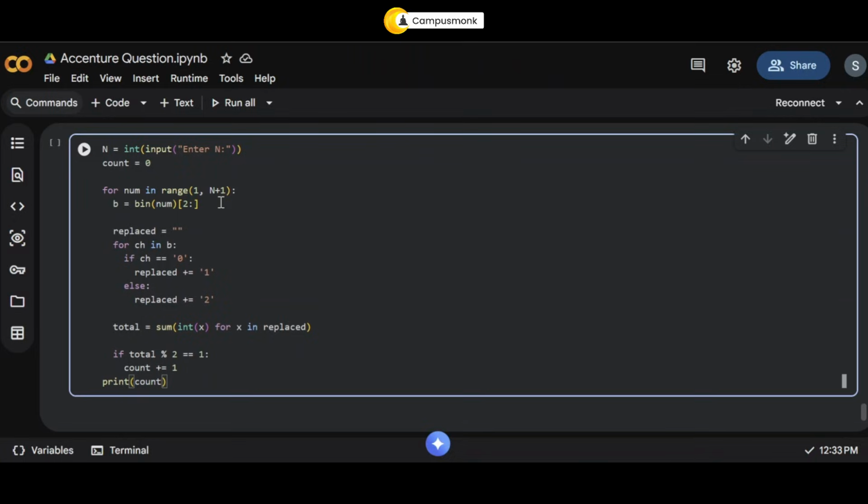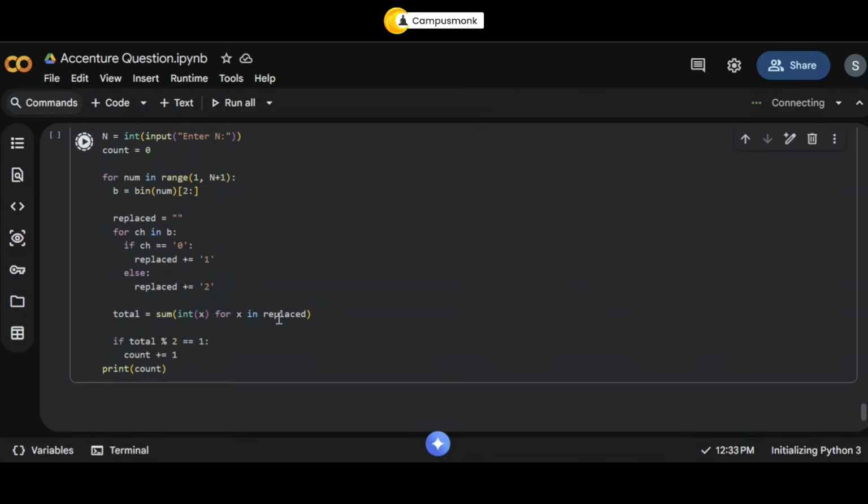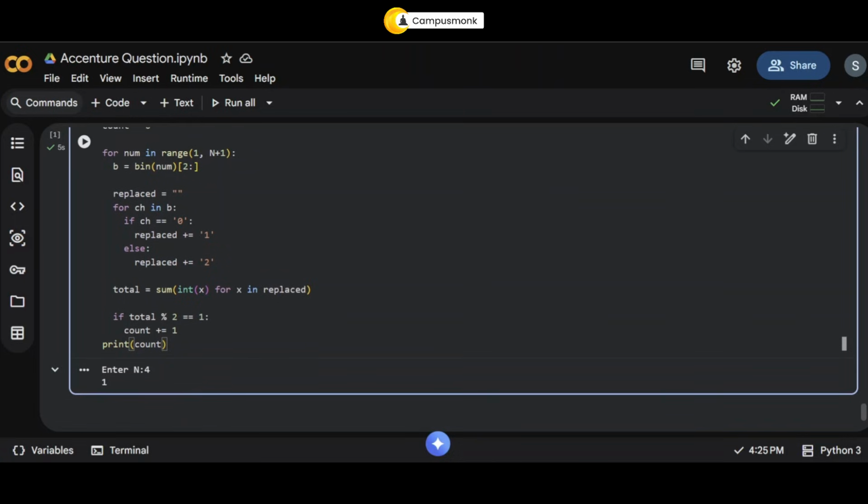Okay. That's it. So first I need to connect my runtime, and we will run this. Okay. So let's enter the example that we checked. That was 4. Okay, so it's returning 1, which is correct.